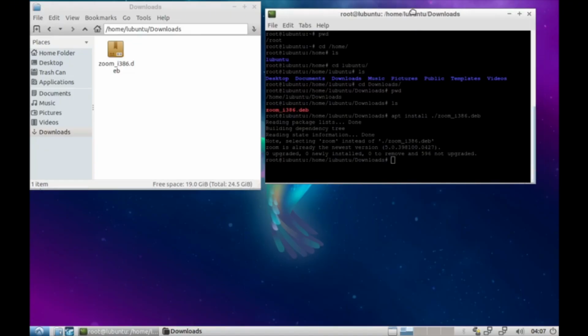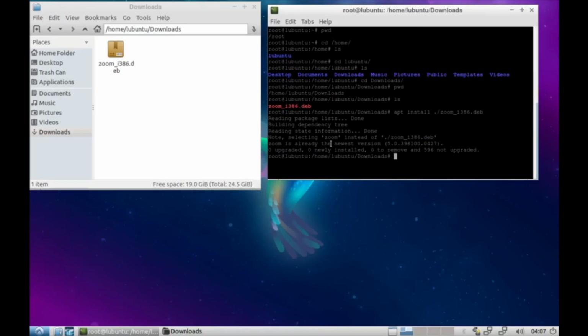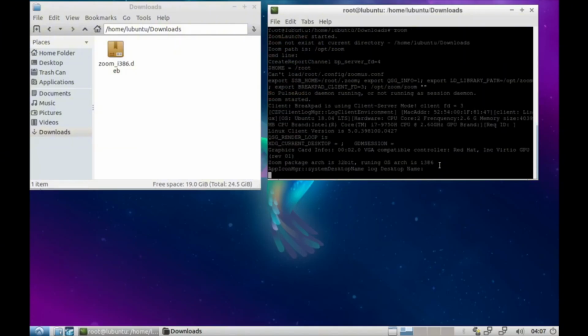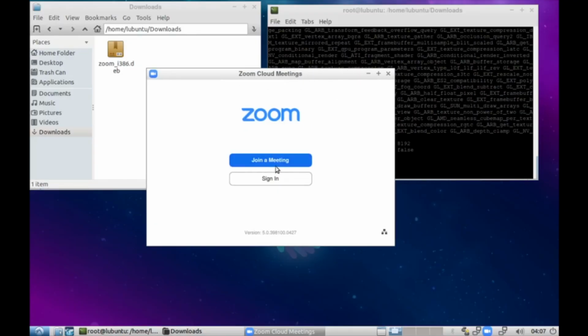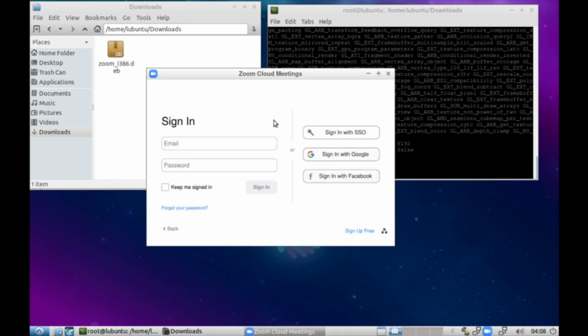But because I already previously installed it, it's already the newer version because I previously tested. To start Zoom, you can just type zoom and press enter, and it's going to open Zoom Cloud Meetings. You can join a meeting, or you can sign in, where you can enter your email address and your password, or you can go with Google or with Facebook.